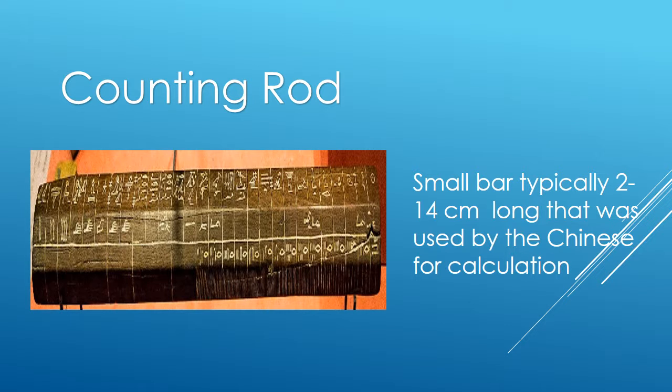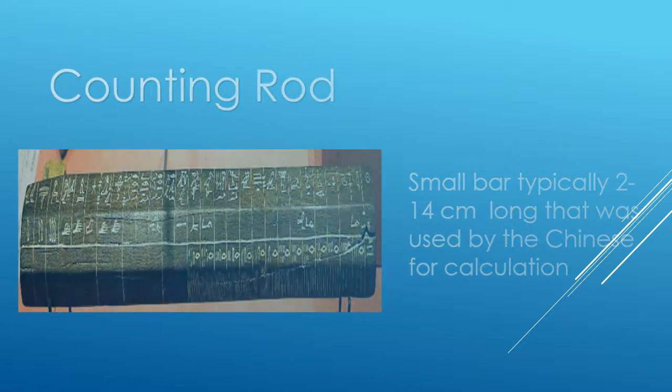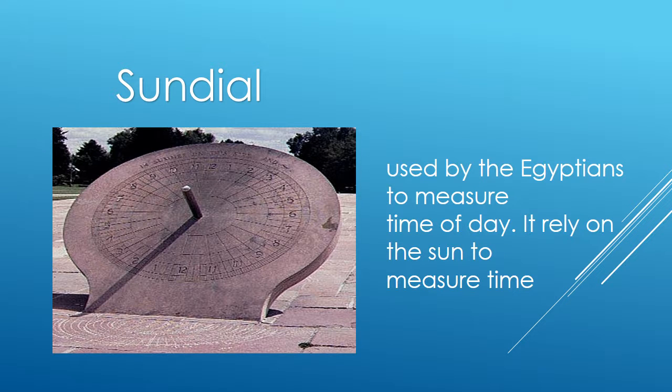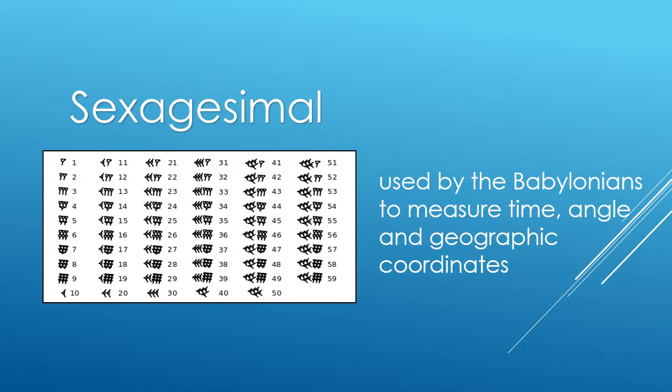Counting rod, a small bar typically 2 to 14 centimeters long that was used by the Chinese for calculation. Sundial, used by the early Egyptians to measure time of day. It relied on the sun to measure the time. Sexagesimal, used by the Babylonians to measure time, angle, and geographic coordinates.